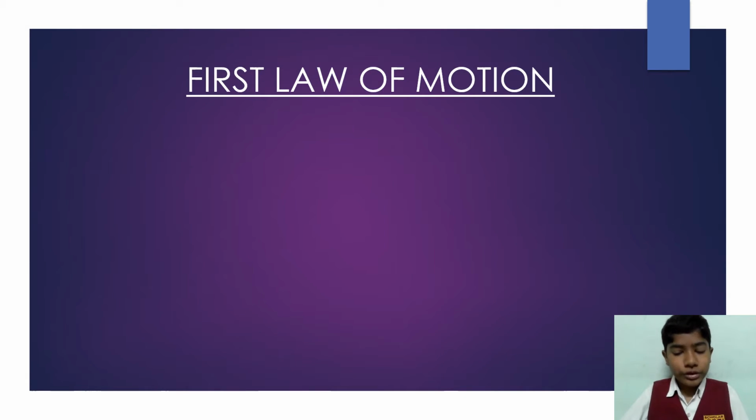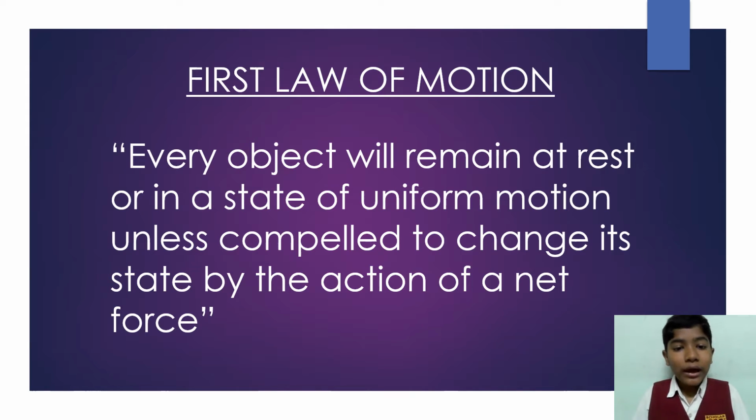So the first law of motion. What is the first law of motion? Every object will remain at rest or in a state of uniform motion unless compelled to change its state by the action of a net force. This means that an object at rest will remain at rest and an object in motion will remain in its motion until and unless an external force acts on it. That means until an external force is added, the body is going to be in either rest or in motion. If the body is in motion, it will continue in its motion. If the body is at rest, it will be in its rest position.